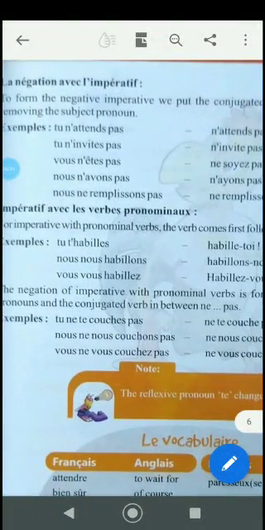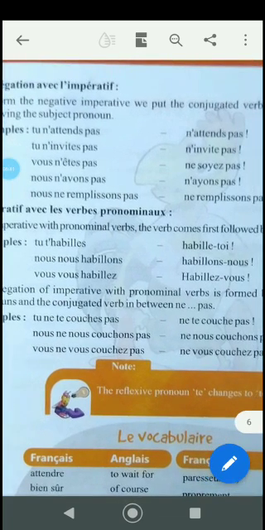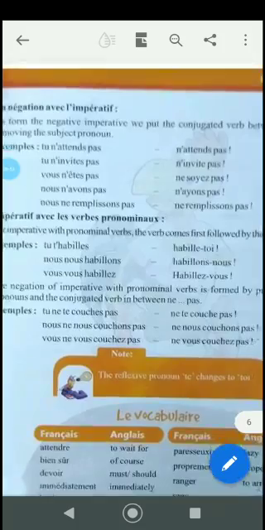So tu you have to take out, and this te will change to toi. It is an er verb, so you have to drop the s as well. So it will be habille-toi. Nous nous habillons, you have to drop the subject, and this nous will be transferred in an inverse form. It will be habillons-nous. Vous vous habillez, first is the subject pronoun and then the reflexive pronoun. So it will be turned into habillez-vous.